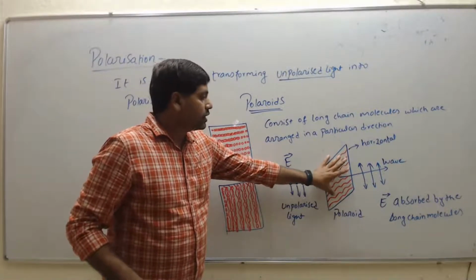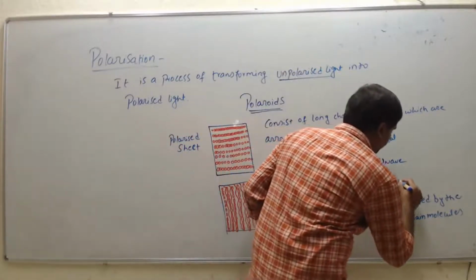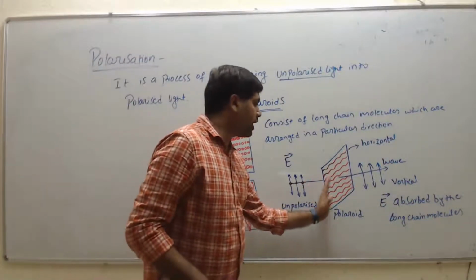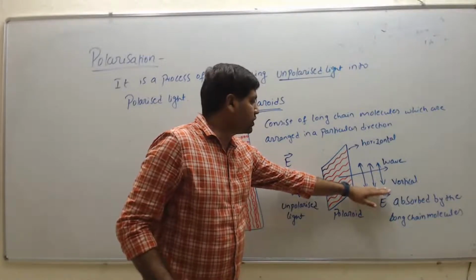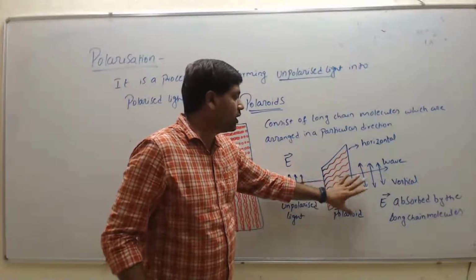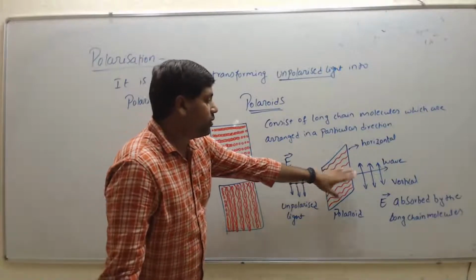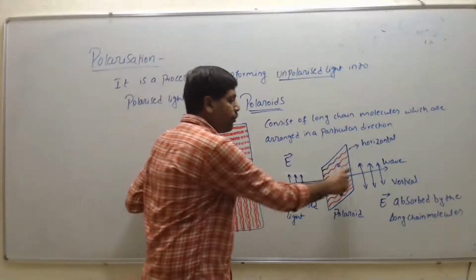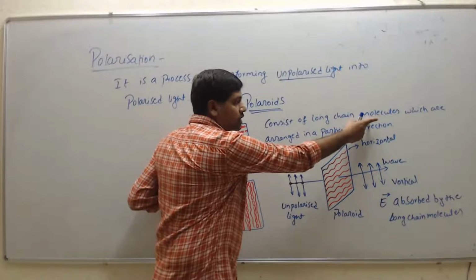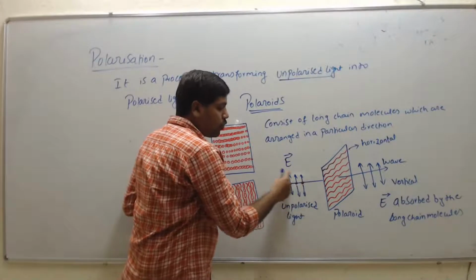So if the direction of the molecules is horizontal, then we get the light in the vertical, because only the light coming from the polarizer is perpendicular to the horizontal molecules. The molecules which are arranged horizontally absorb the electric vector, and only the light which is perpendicular to the chain of molecules passes. So, if you observe here, we have the unpolarized light.